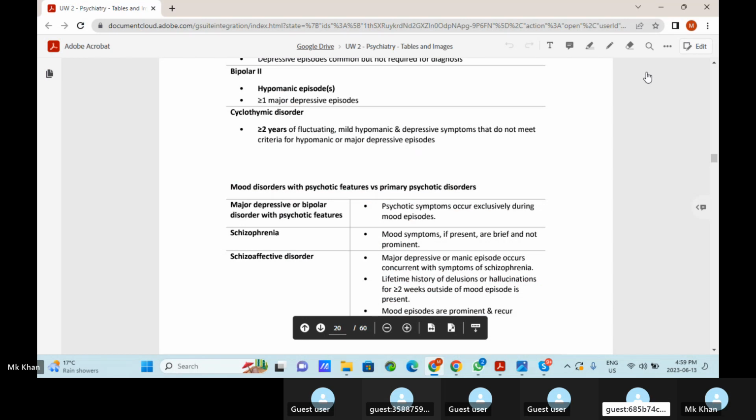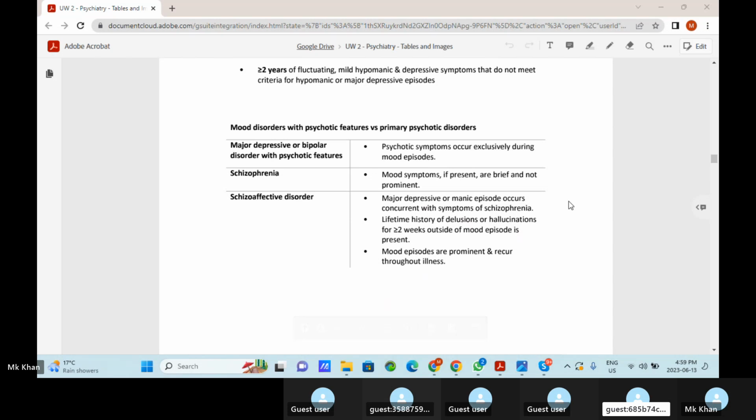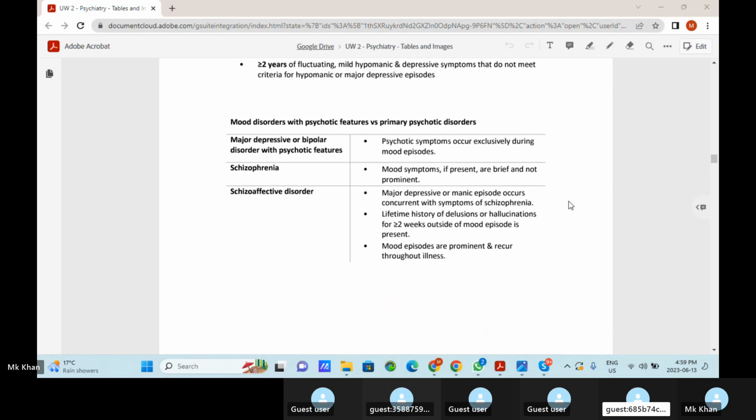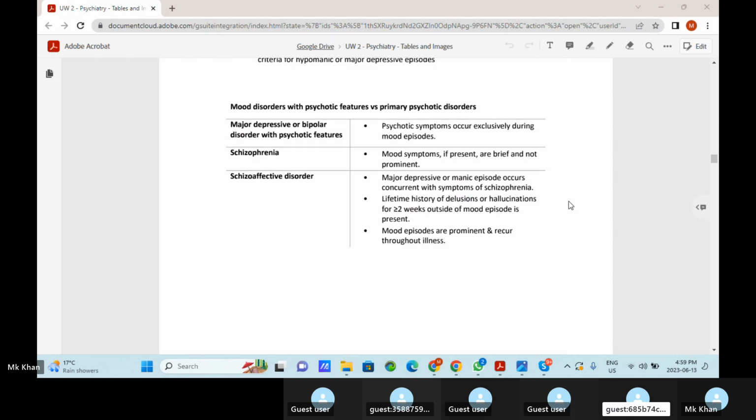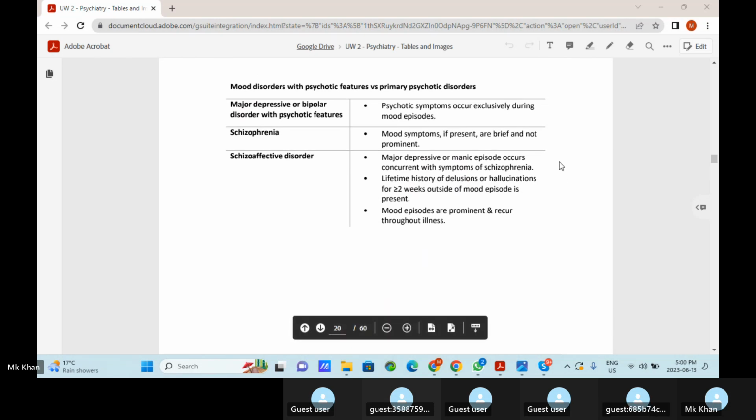Okay, mood disorder with psychotic features versus primary psychotic disorder. Major depressive or bipolar disorder with psychotic features: psychotic symptoms occur exclusively during mood episodes. Whenever there is a mood change, the psychotic symptoms will be present. In schizophrenia, mood symptoms, if present, are brief and not prominent. In schizophrenia, the mood symptom is present, but it is not prominent.